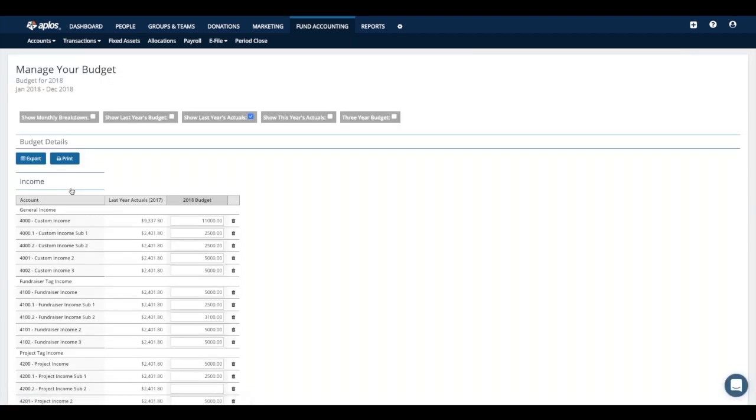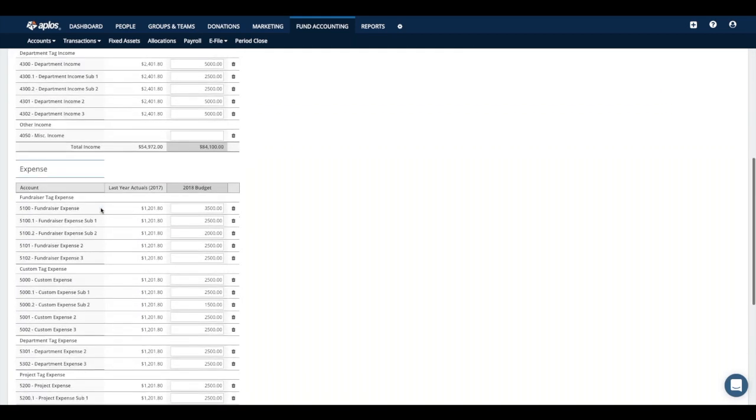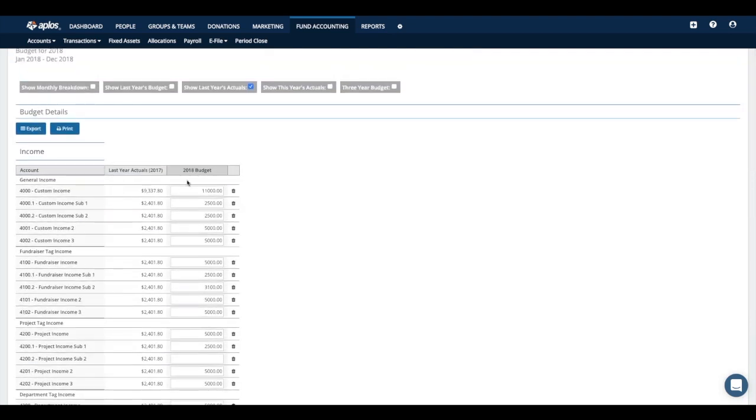This is the Manage Your Budget screen. When you get here, you'll see a list of all of your income and expense accounts that you've set up in the chart of accounts area. From here, you'll want to go into the blank fields for the budget column, and then enter in what those annual budget values are for those different accounts. Of course, this is going to be for the annual budget altogether.